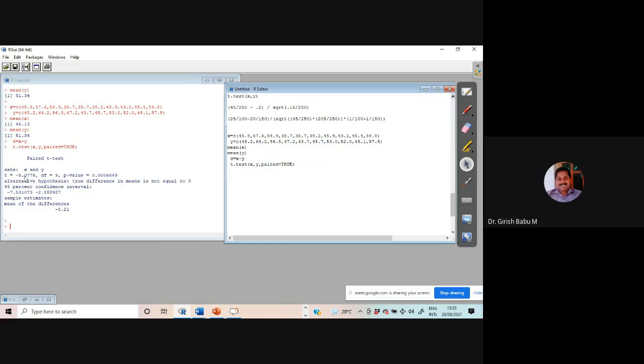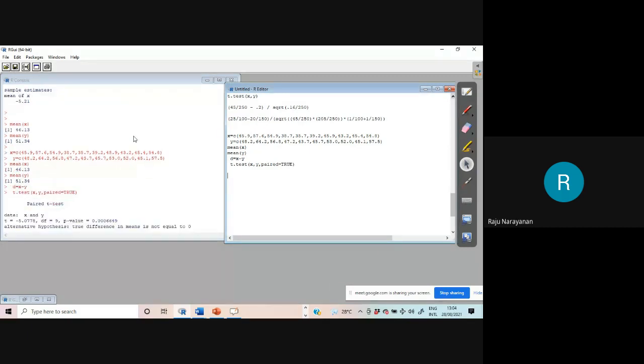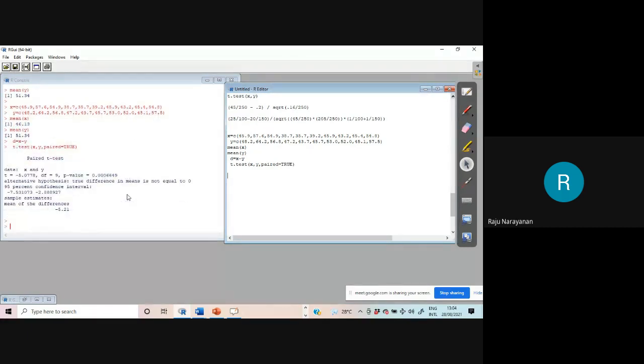Yeah, minus 5.0778, minus 5.0048, 0.000669. Same result. Both these functions are available in the base module. You need not download any package.